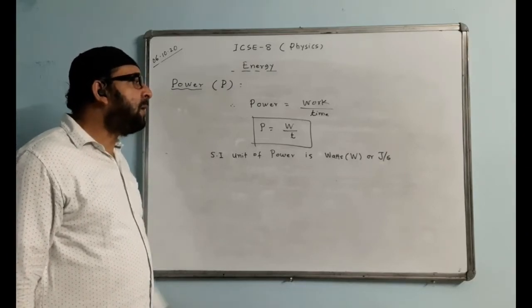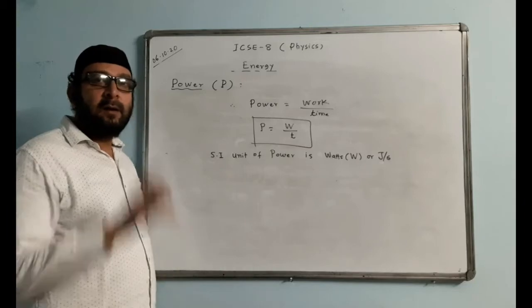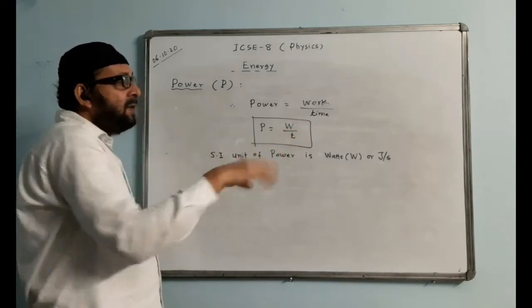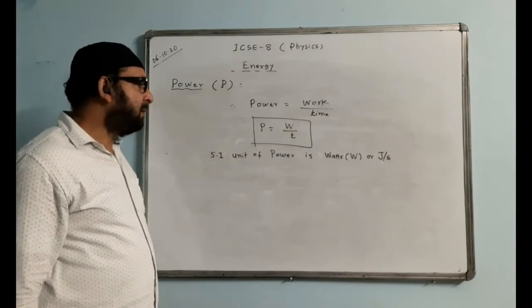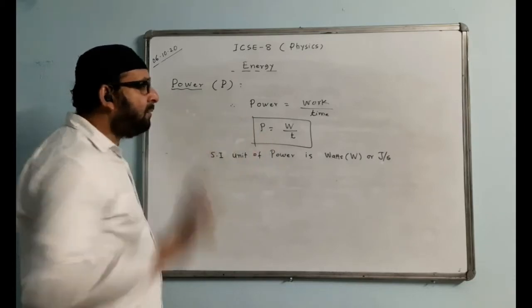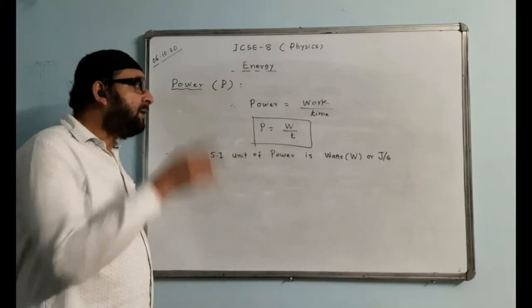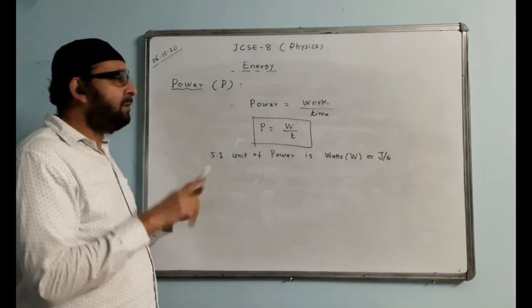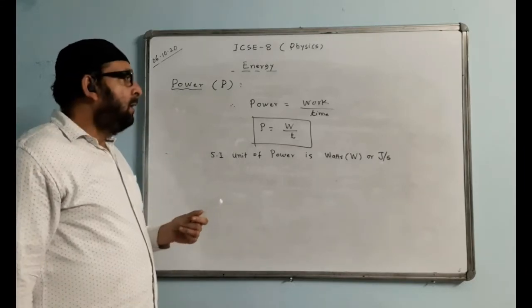And the CGS unit of power will be erg per second. Because work is taken in terms of erg and time is second. So erg per second. You don't have to learn the CGS unit, but the SI unit of power is important. That is, power depends on time, whereas work does not depend on time. So that is the basic difference between work and power.